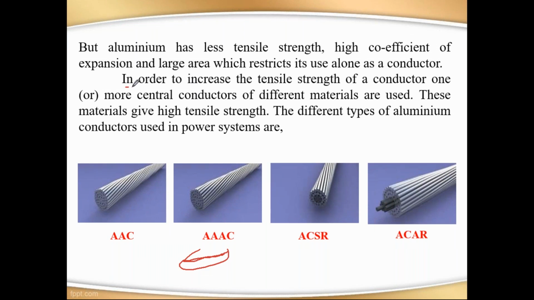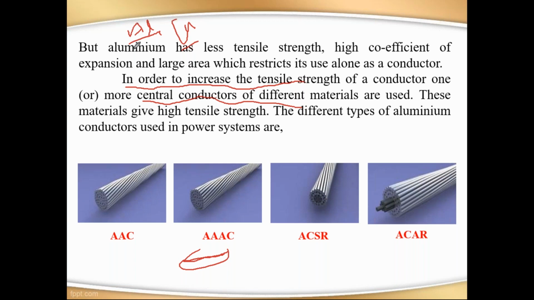So what is the reason? In order to increase the tensile strength of a conductor, one or more central conductors of different materials are used. It means that suppose we are already using aluminum and copper. In diameter, aluminum has more when compared to copper.